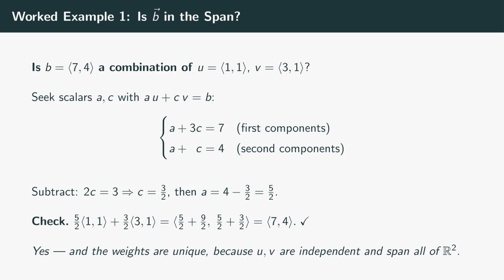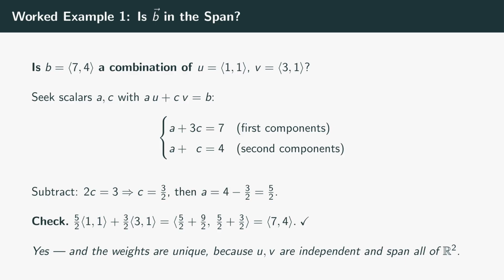Let's make the span concrete with a computation. Question: is the vector b equals 7, 4 a linear combination of u equals 1, 1 and v equals 3, 1? In other words, does b live in their span? To find out, we look for weights a and c so that a times u plus c times v equals b. Writing that out component-wise gives 2 equations.